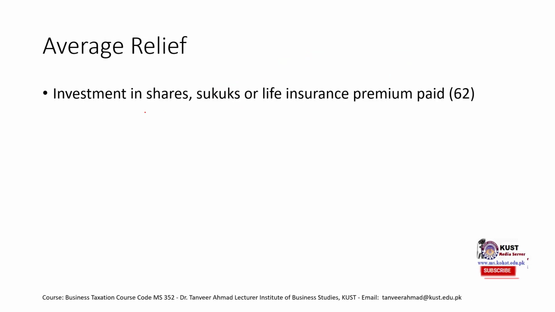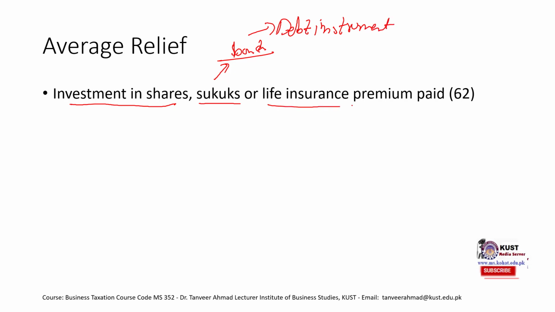So there is average relief on investment in shares, Sukuk. Sukuk is a kind of, let's just say, bond. It is a debt instrument. Then on life insurance premium paid. Remember, if you buy life insurance, then you have to pay a certain yearly or monthly premium on that.